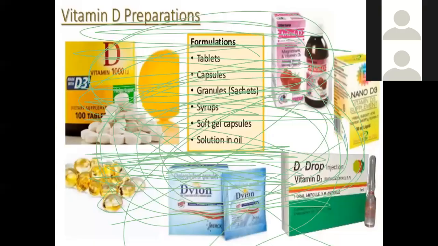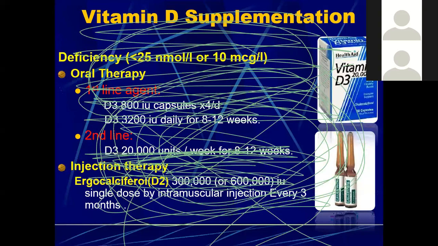Then coming to vitamin D preparations. What preparations do we have? We have tablets, we have capsules of vitamin D, we have granules or sachets of vitamin D. Then we have certain syrups and soft gel capsules, and we have solution in oil preparation. What will be in solution in oil? The oil is given along with vitamin D to mediate the absorption of vitamin D.